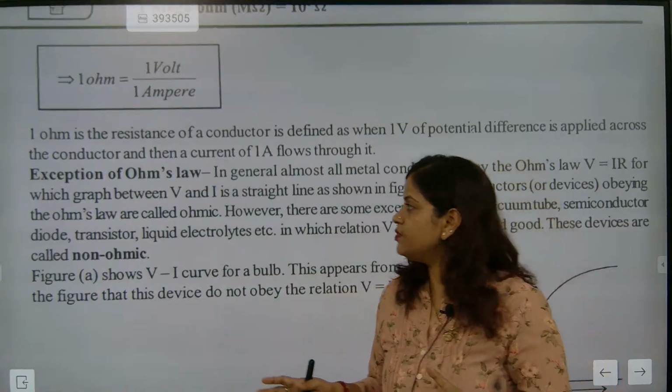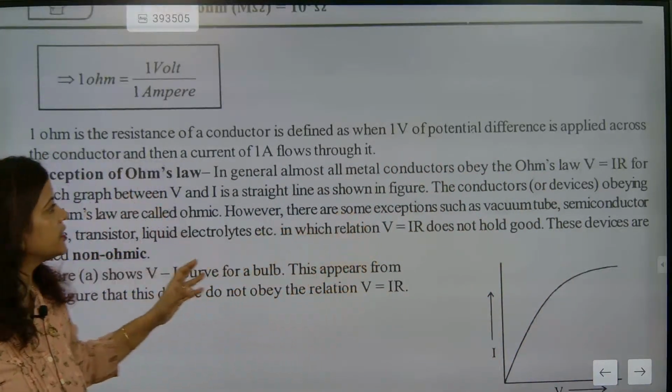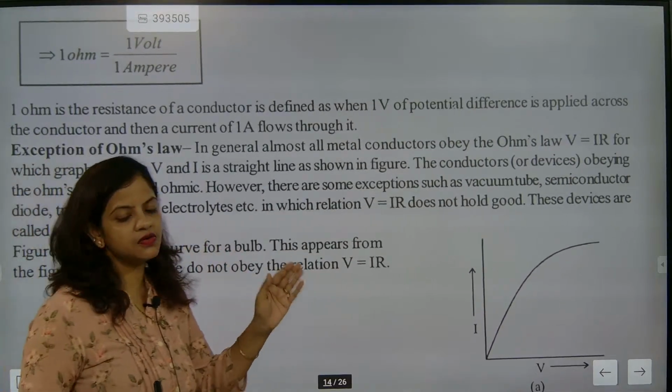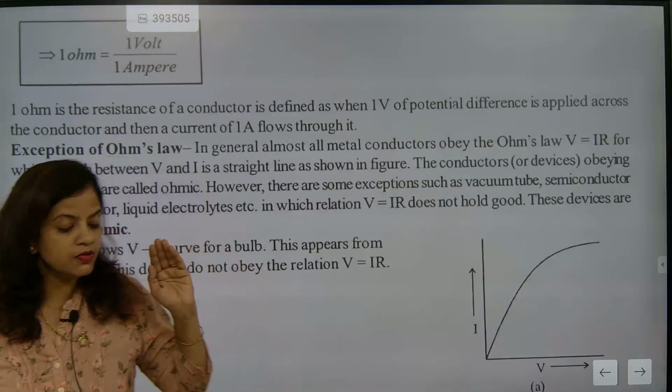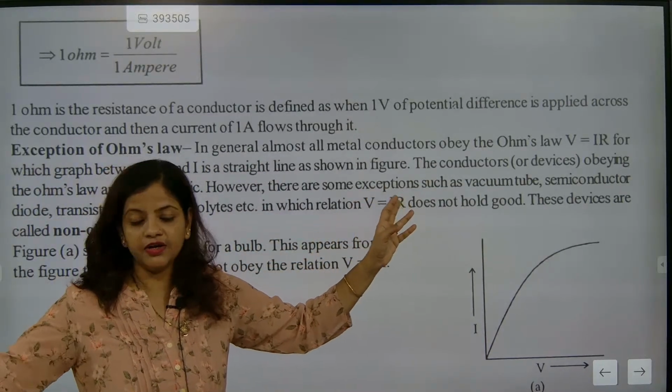So we came to know last class the meaning of ohmic conductor and non-ohmic conductor. Here one more thing we have learned: whenever V is equal to IR, that means potential difference is equal to current into resistance.